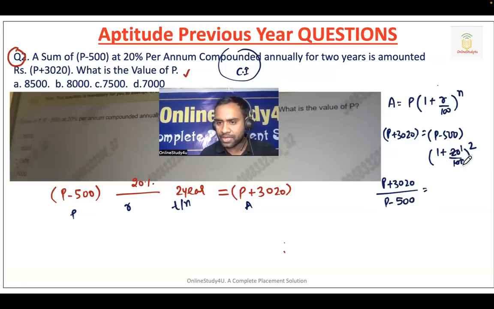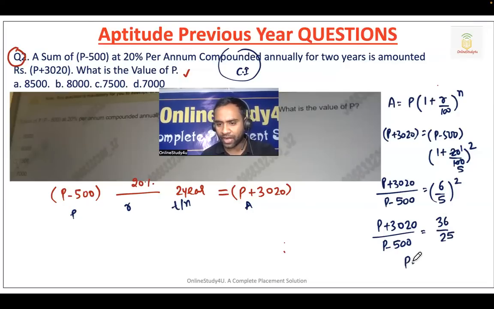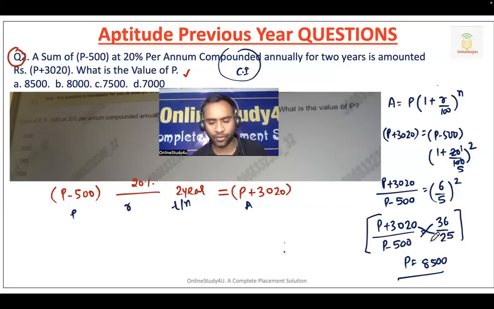So 20 by 100 is 1 by 5, and 5 plus 1 is 6, so 6 by 5 whole square. So P plus 3020 divided by P minus 500 will be equal to 36 by 25. Now, if you try to solve, with cross multiplication your answer will be 8,500. Definitely some kind of calculation is there, okay, fine, no problem. So this is from the formula.